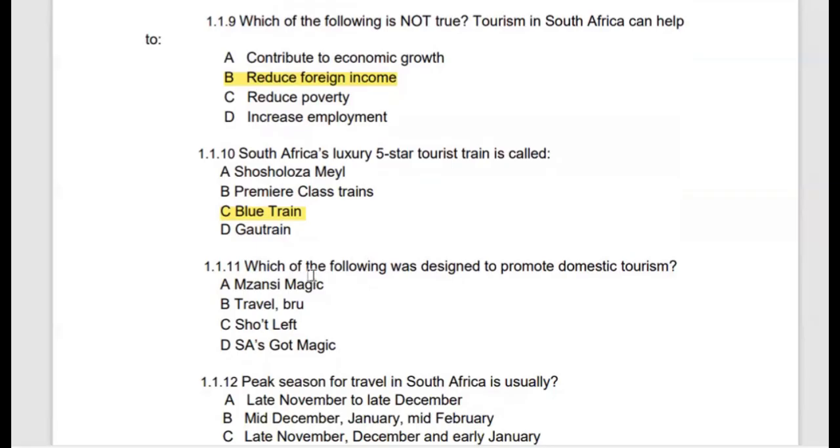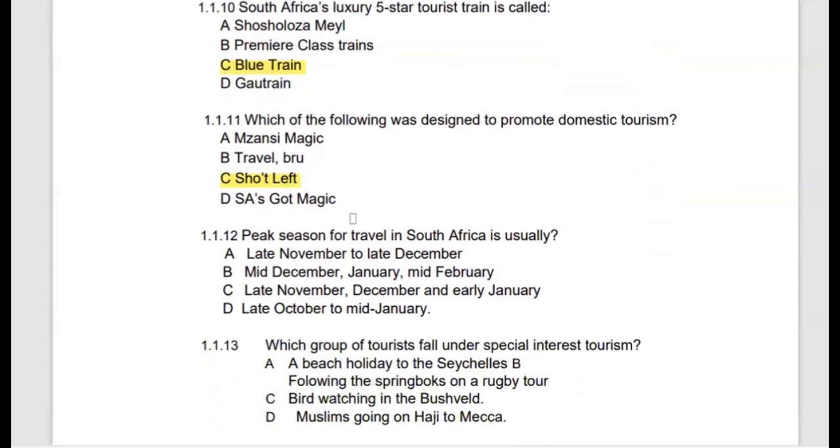1.1.11, which of the following was designed to promote domestic tourism? So there are quite a number of campaigns which were designed by the Department of Tourism and Environmental Affairs to promote domestic tourism. So one of the campaigns is known as the Sho't Left campaign. It is a campaign which is designed to encourage people to travel domestically or to visit neighboring provinces, neighboring cities, and neighboring towns.